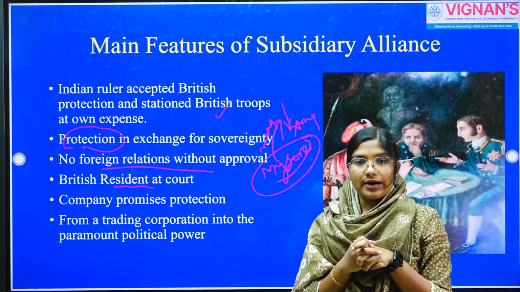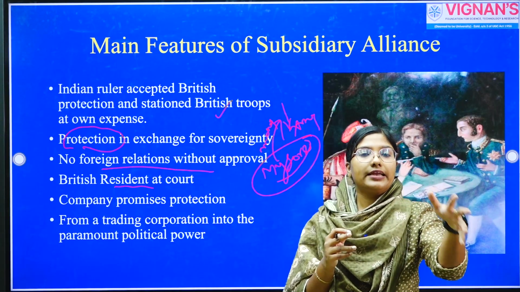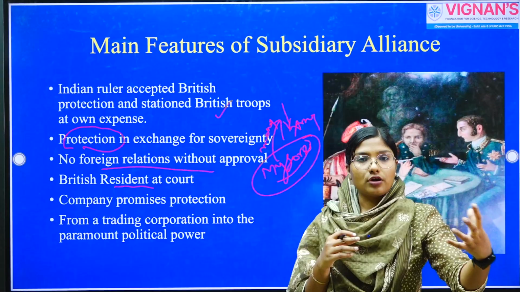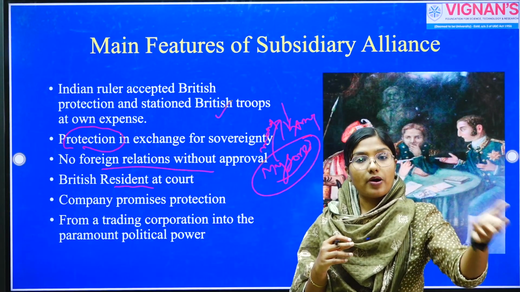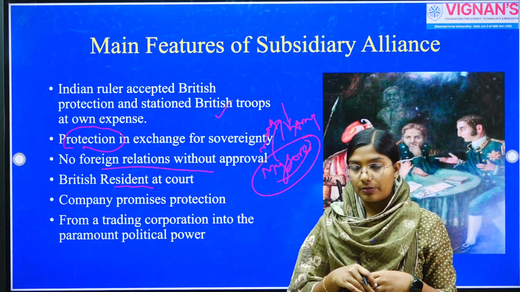But the strategic part, or the tricky part, of this treaty is that if the particular state agreed to sign this subsidiary alliance, they don't have any voice over their foreign relationship. They can't appoint any Europeans in their territory unless the English East India Company gives permission.